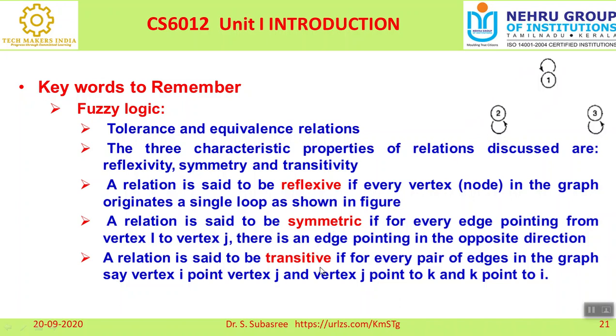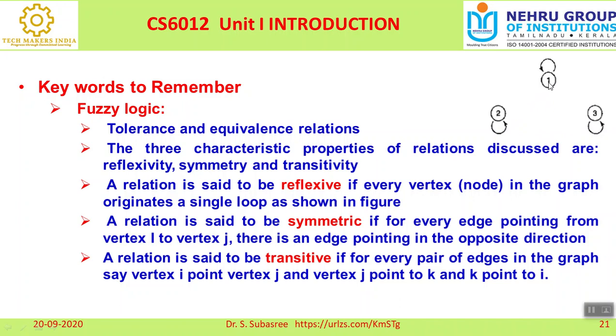And the third one is very important: the transitive relation. What is the meaning of a transitive relation? If you take three variables, assume that this is I, this is J, and this is K. I has a relation with J, and J has a relation with K, so obviously K also has a relation with I. This is called a transitive relation.